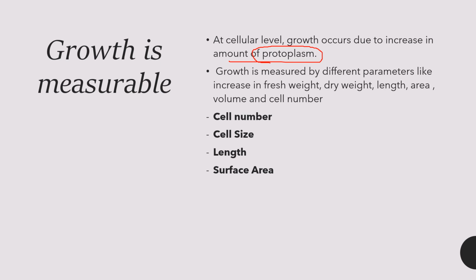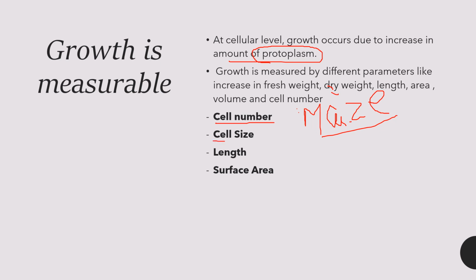If we talk about cell number, the example is the maize root, in which the apical meristem can produce more than 17,500 new cells per hour. So the example I am taking for cell number is maize, where root apical meristems can produce more than 17,500 new cells per hour.